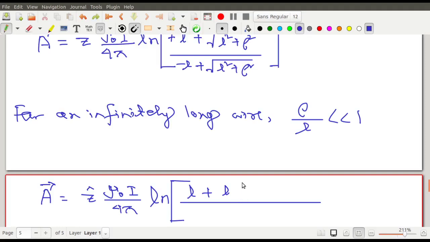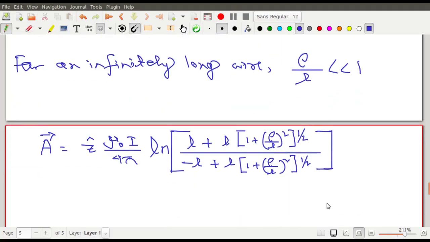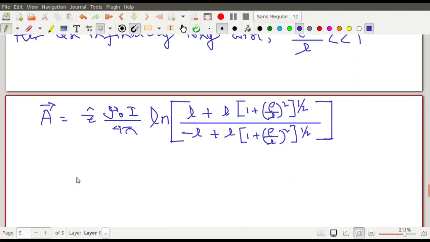So from here it will come 1 plus rho by L whole square to the power of half, minus L, plus L times 1 plus rho by L whole square to the power of half. Okay, done. I take it common, then the L's cancel.